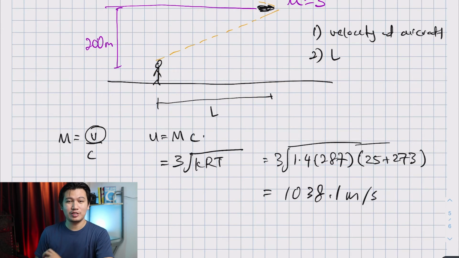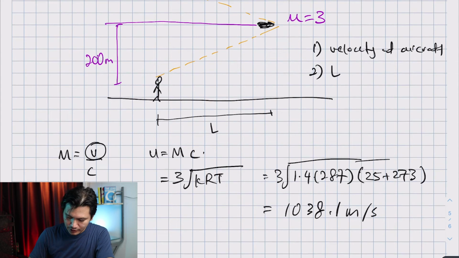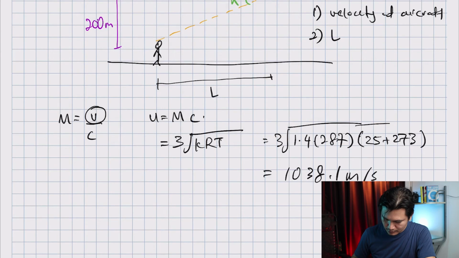Now let's work on question number 2, which is to find L. If we take alpha here, we know that sine alpha is equal to 1 over Mach number.